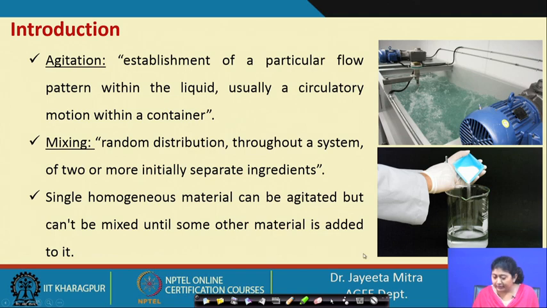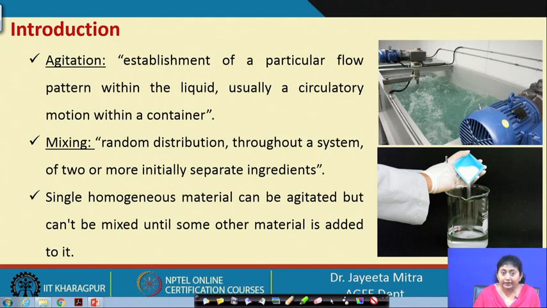For example, in this figure, some solid sample, salt or some chemical, needs to be dissolved in the liquid. So we put it in, and then we stir it with a glass rod to make it a uniform sample. So here mixing takes place. However, in the upper figure, we can see that agitation can simply be done in a one-component system.